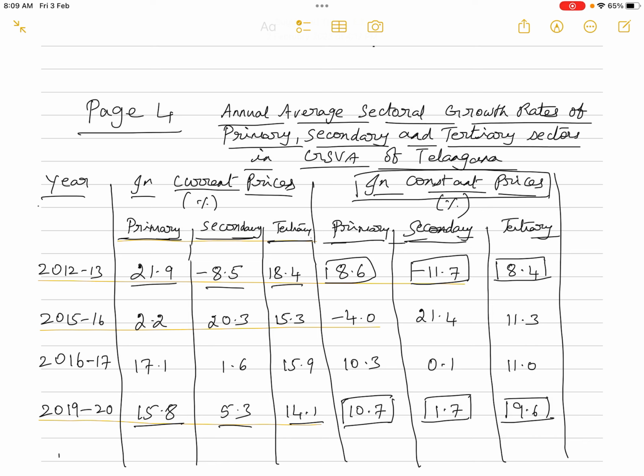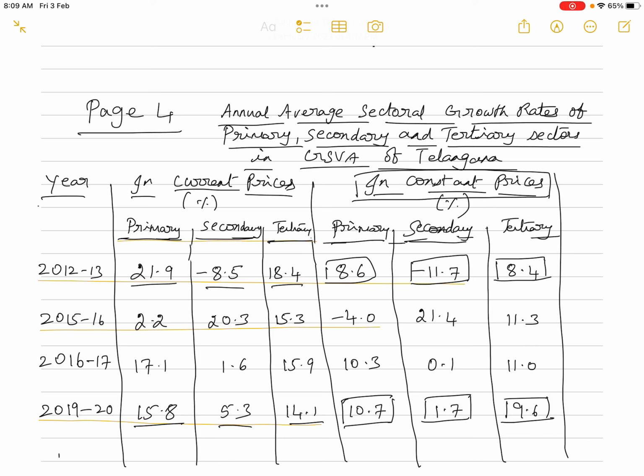The secondary sector, instead of minus 8.5%, was still worse at constant prices, minus 11.7%. And the tertiary sector, instead of 18.4% at current prices, happens to be 8.4% at constant prices. So you can see a lot of difference, because current prices always reflect the price fluctuations.